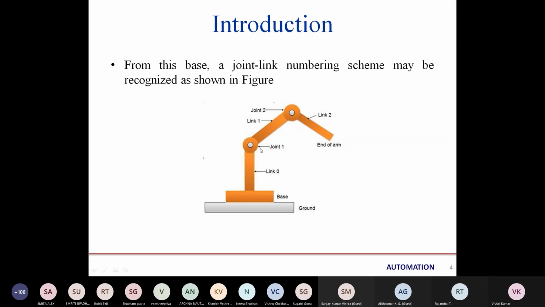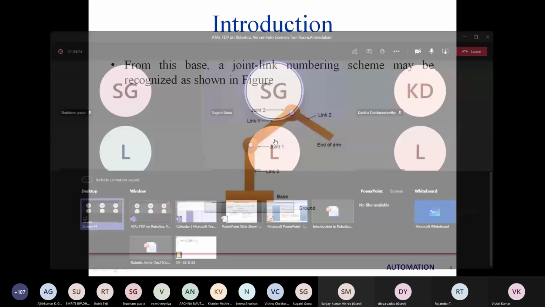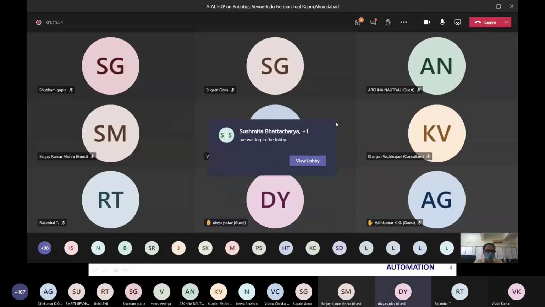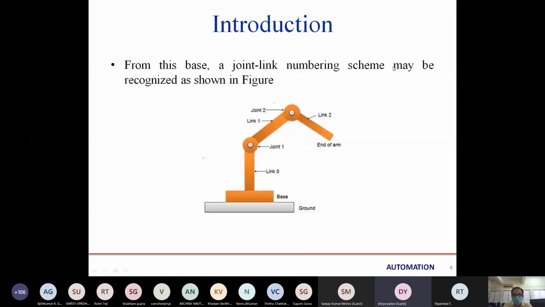I can't see, your camera is off. Wait, ma'am. I can't see the PPT also. It's visible, sir. The PPT is very clear, sir. Now I can see. Previously it was visible, but now it's working. Some connectivity issue maybe, sir. Yes, ma'am. Thank you, sir. Okay, continue.